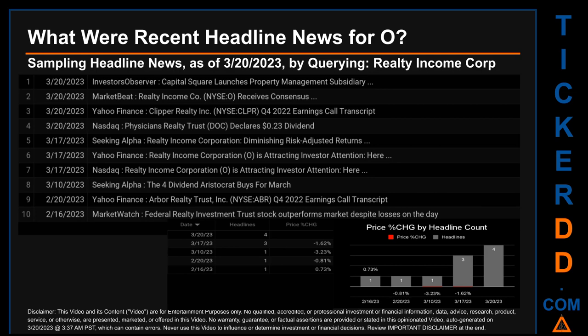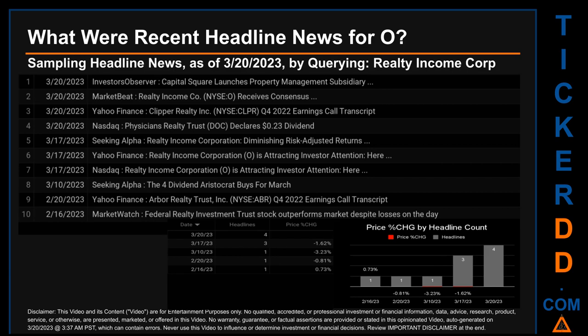The oldest publication was on Thursday, February 16, 2023, 1 month and 4 days ago, when MarketWatch published the headline that read, Federal Realty Investment Trust stock outperforms market despite losses on the day. The latest publication date was the day with the most found headlines. I have not yet received pricing data for that day, so cannot calculate the day's percentage change in price. The latest publication date of Monday, March 20, 2023, was actually the day with the highest percentage change in price. It saw a price jump of 0.73%.